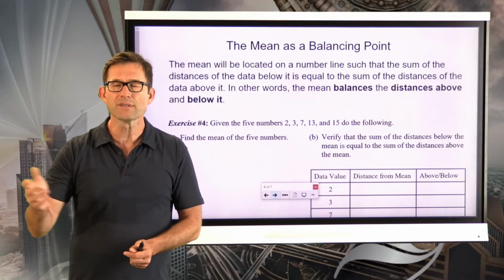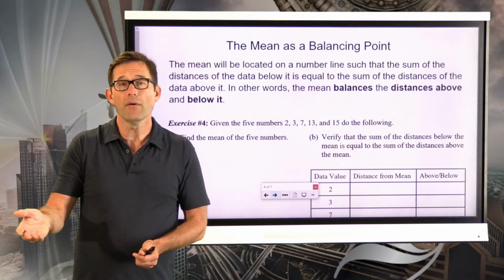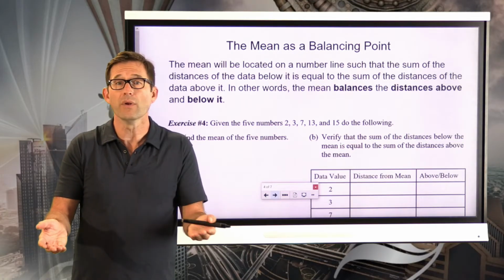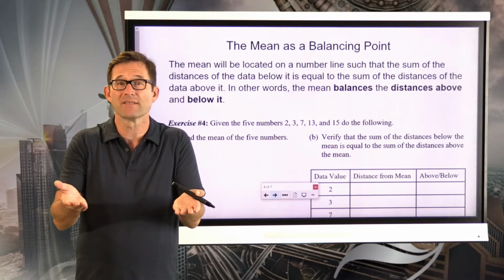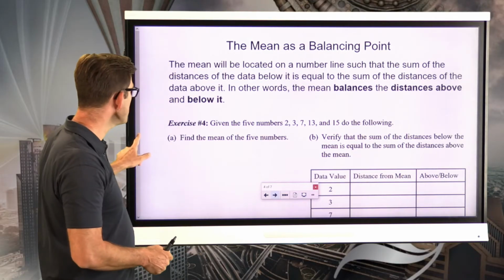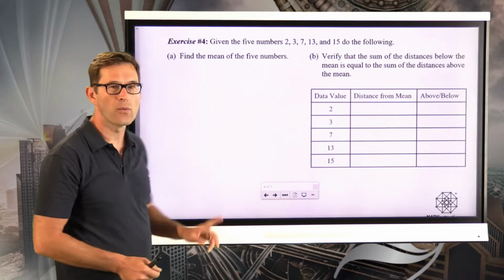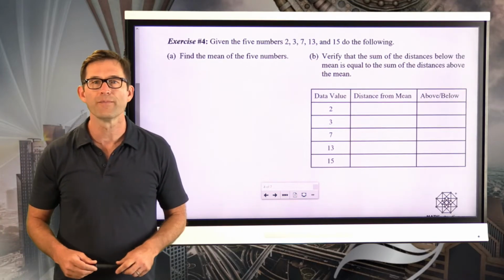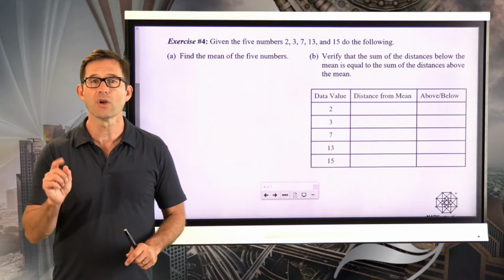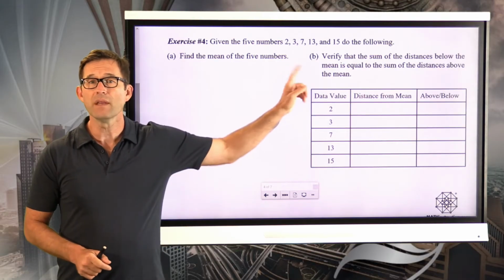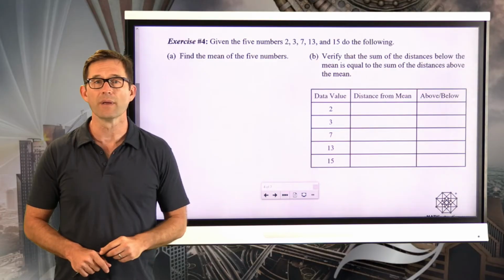This is very different. For every 1 unit above the mean in a data set, there must be 1 unit below the mean in order to have that mean balance everything out. So let's see if we can check that with another data set. Exercise number 4. Given the 5 numbers 2, 3, 7, 13, and 15, do the following. A, find the mean of the 5 numbers. So let's have you do that first just to make sure we're all on the same page. Pause the video now, find the mean of these 5 numbers, and then we'll take a look at letter B.